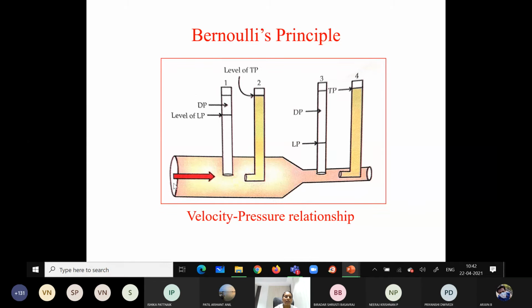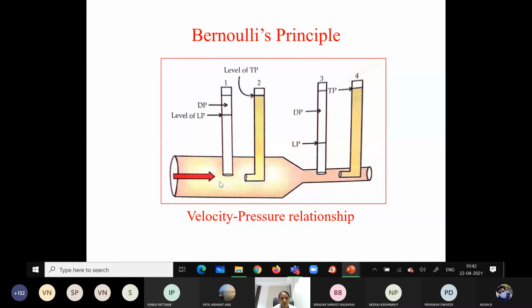You can clearly see that in the vessel which has the wider diameter, the velocity is less because of the larger cross sectional area.